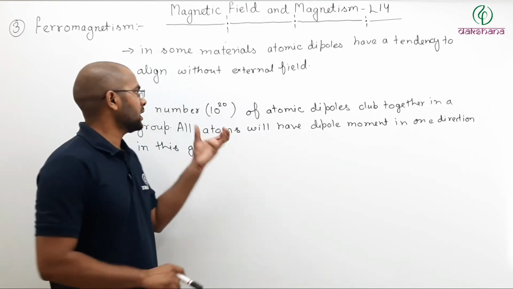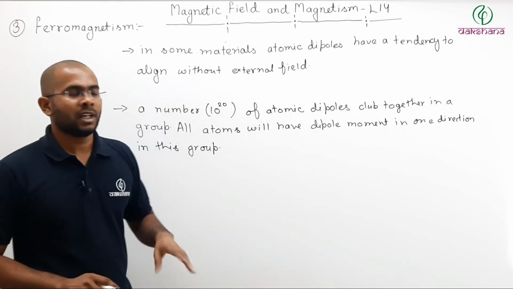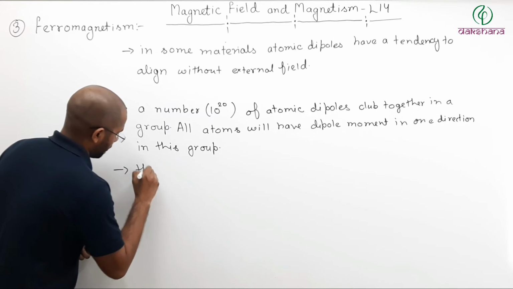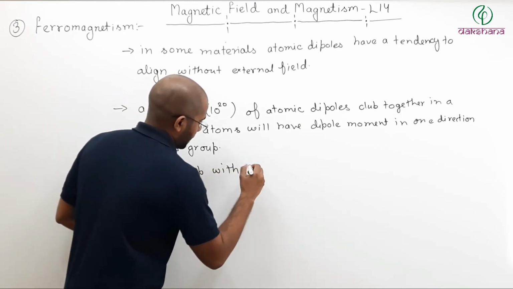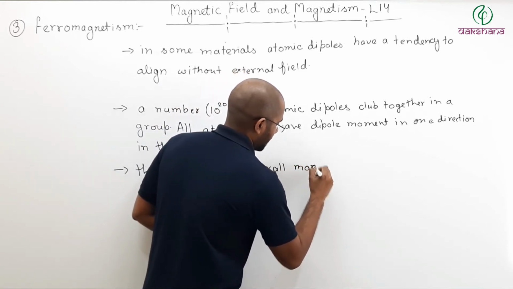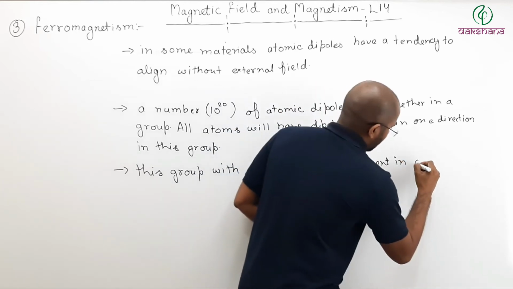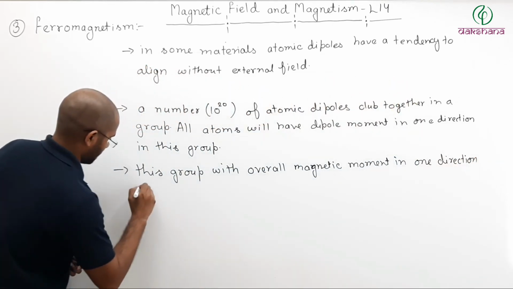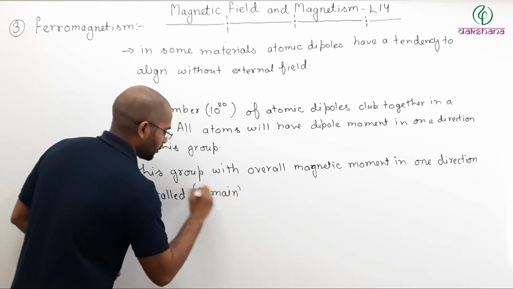This group, where around 10 to the power 20 atoms club together and they all have dipole moment in one direction, is called a domain, or sometimes a magnetic domain, no problem.